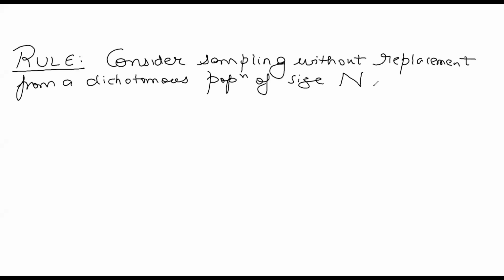Dichotomous means it consists of 2 outcomes, success and failure. Okay?